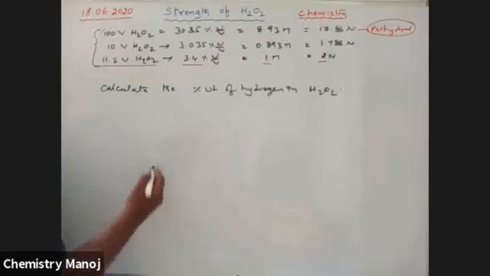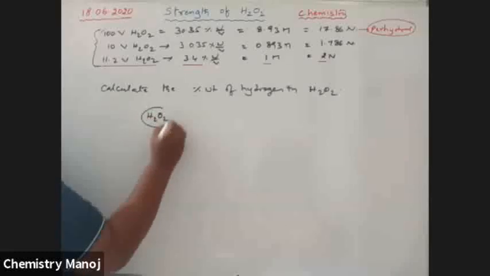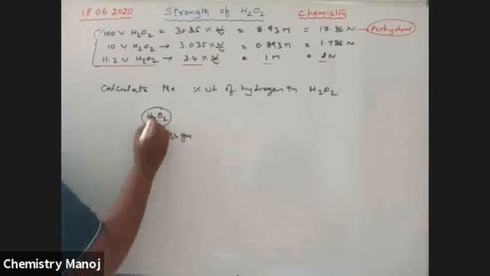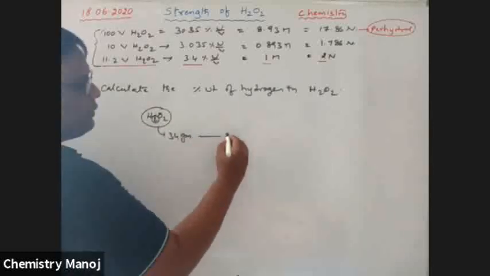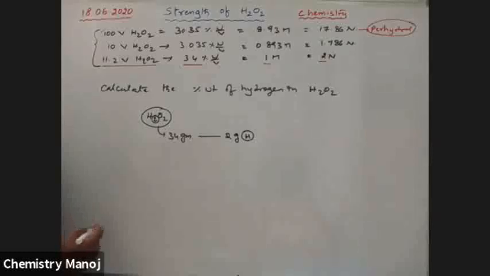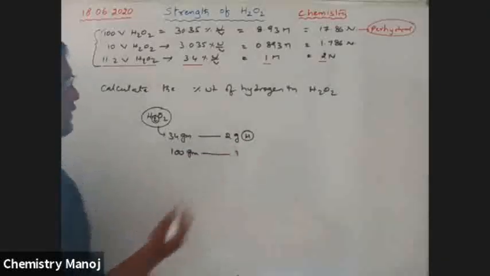See here. In H2O2, a total of 34 grams is contained, and just 2 grams of hydrogen is in it. 34 grams H2O2 contains 2 grams hydrogen. Percentage weight means how much does 100 grams contain?